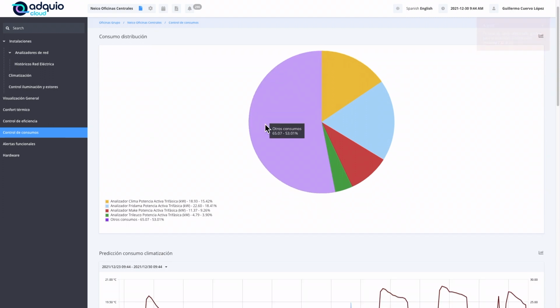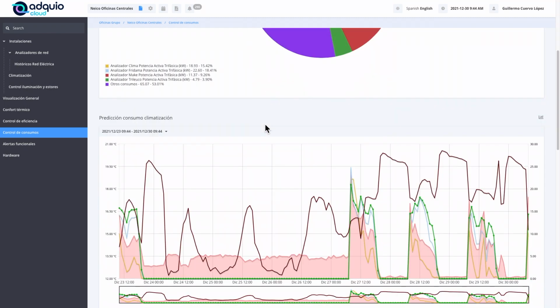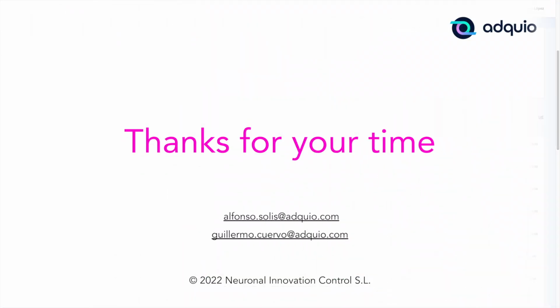Well, like this, we have made a superficial view of the Adquio cloud platform. As you can see, we can see graphs of any type, of information that comes to us from the facility. Any type of graphs, bars, pies, filled lines, or not. Like this one, with multiple overlapping ranges. We also have reports and SCADAs, which allow us to observe information about the installation, and interact with it, both from a report and from a SCADA.